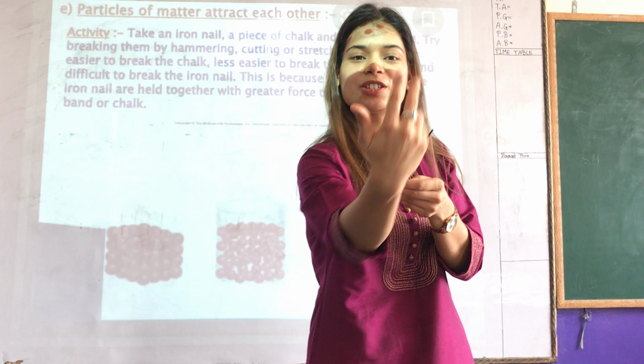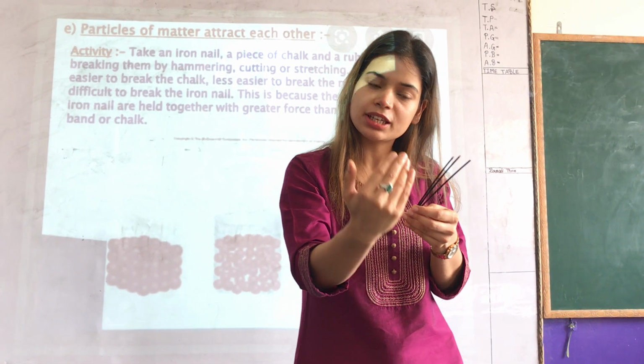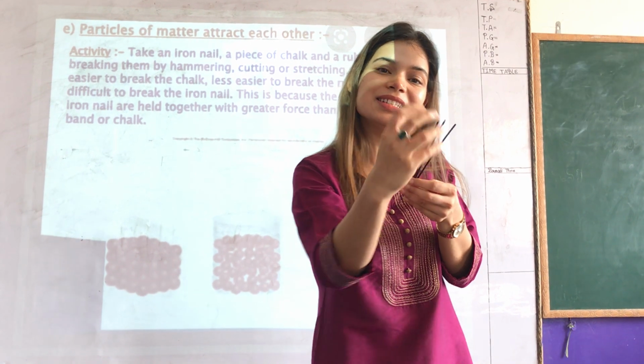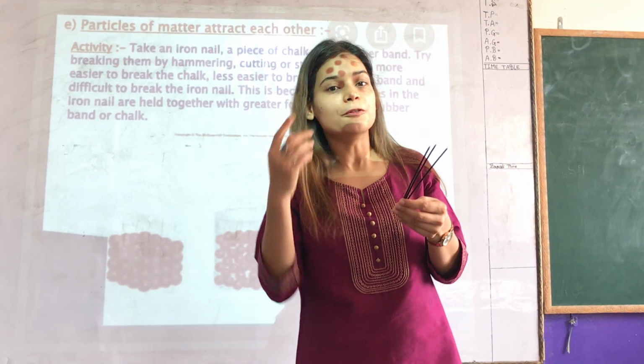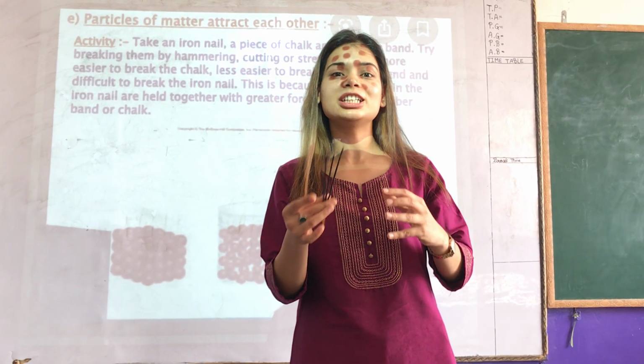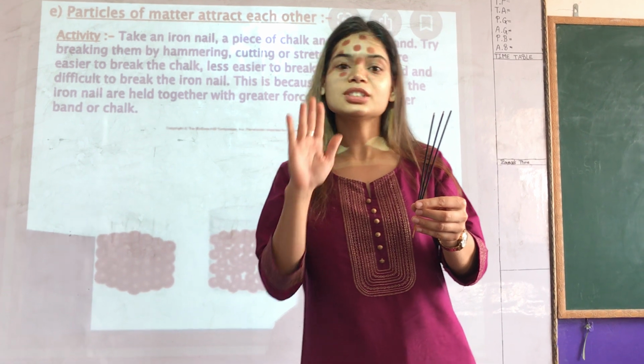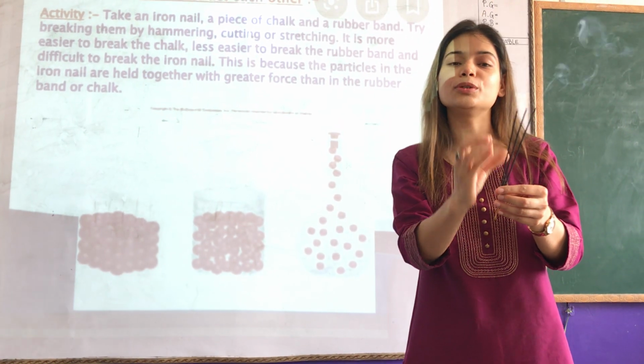So this process of intermixing, we know that particles are constantly moving and they get intermixed, and this intermixing is known as diffusion. And this diffusion becomes faster when we give heat. Yes, because when this incense stick was not lit, the child who was sitting at the last bench was not able to smell it.